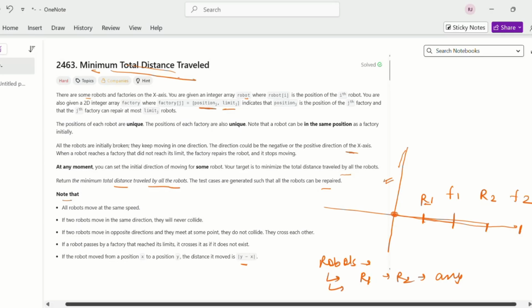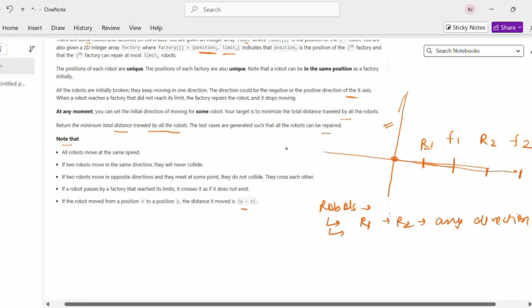The second condition is that if R1 and R2 collide, they will not destroy each other, they will move continuously in their direction. R1 and R2 will not have any effect on each other.